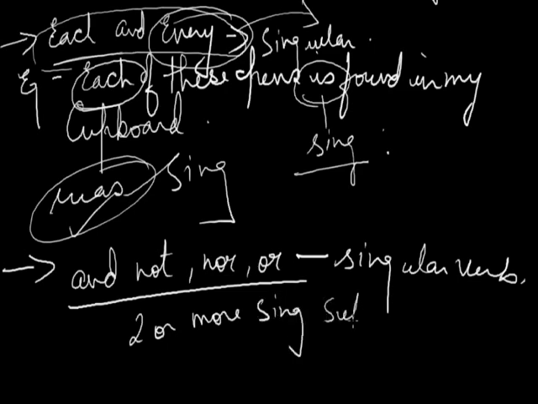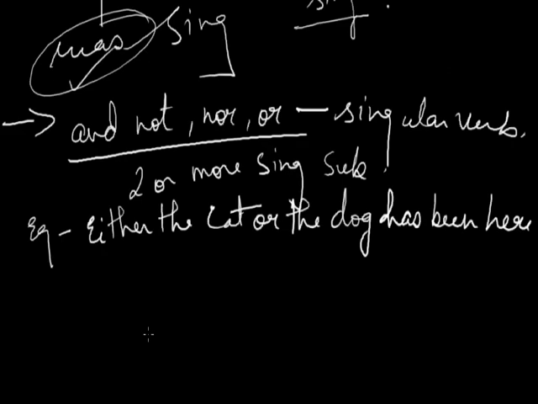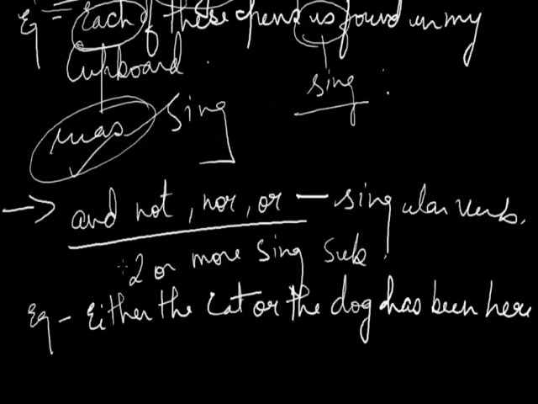For example, either the cat or the dog has been here. Here we are having a singular subject, that is cat, and the second subject dog, which is again singular, so the verb which we are having is singular.